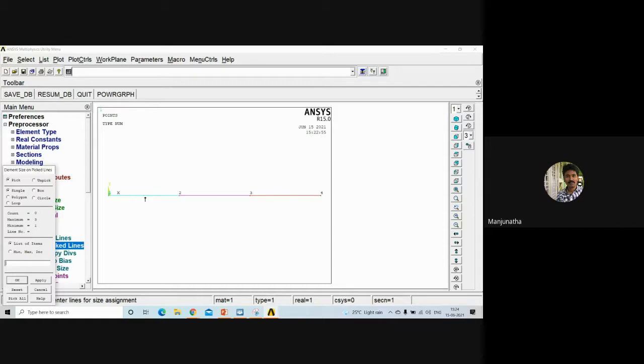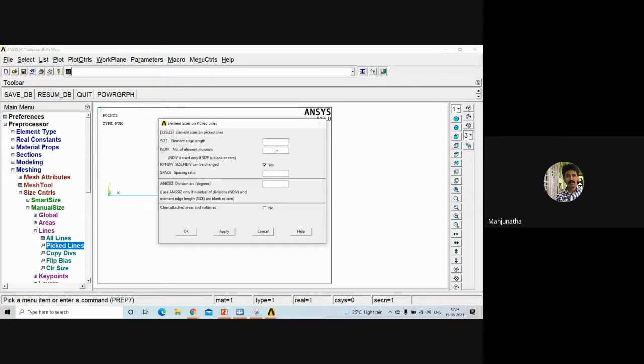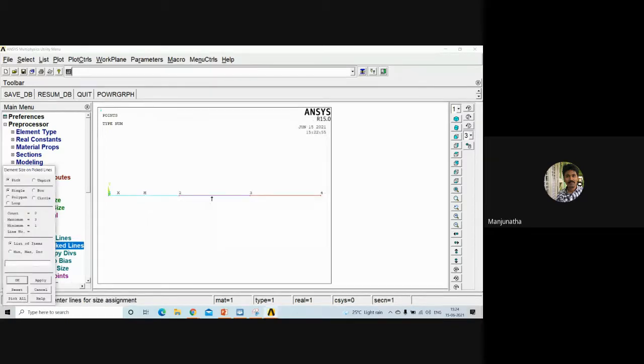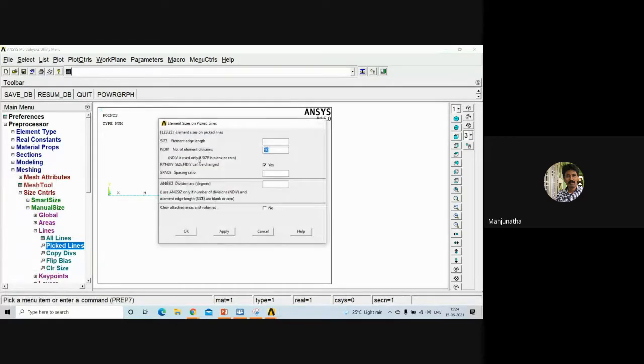From this you can notice that you can select the individual lines. Select the individual lines, click apply, and define the number of element divisions here as 50. Click apply. Then again select second line, click apply, define it as 50, click apply.